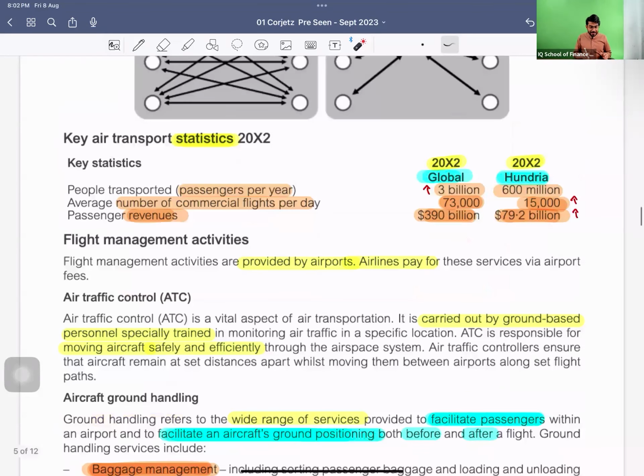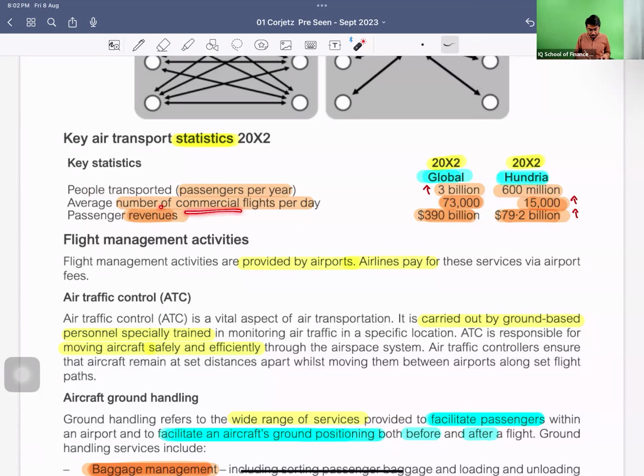Now we have the key statistics of 2000X2, the global as compared to Hundria. The passengers transported per year: globally, it was 3 billion people, and in Hundria, it was 600 million. So in this case, the global figure is more.